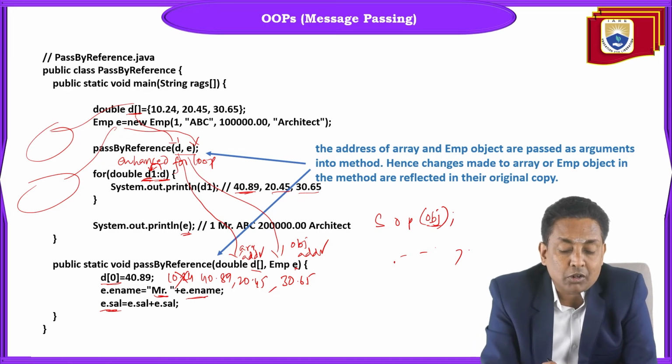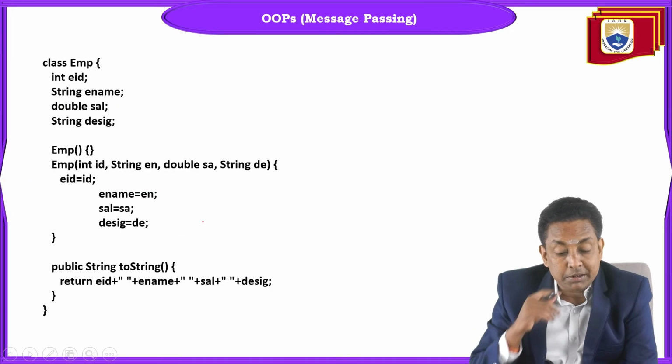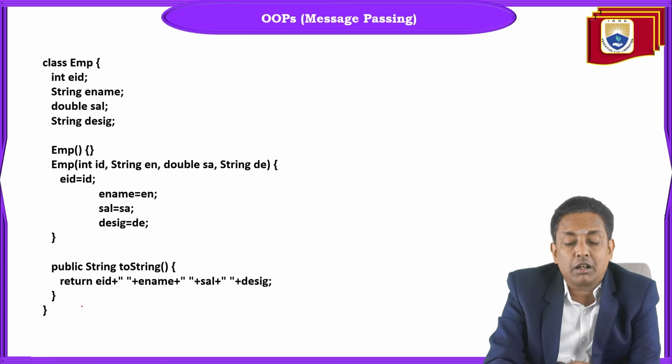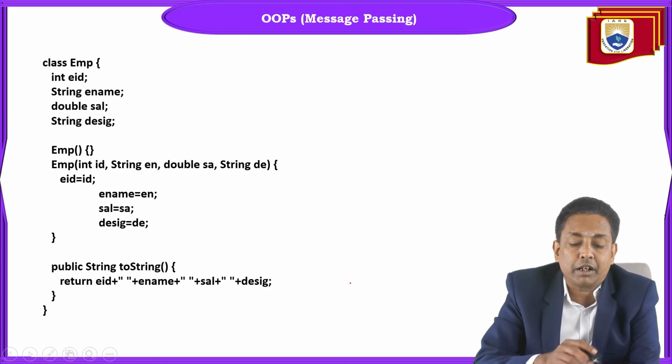So here if you pass system.out.println e, implicitly this toString method will be called, and the employee name, salary and designation will be printed.